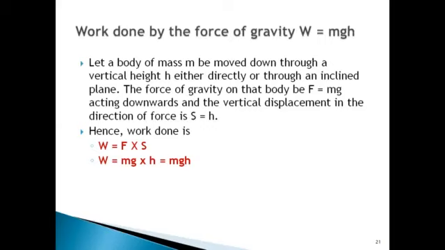Okay, here we have stopped discussion about work, and in the next section we are going to study about power.